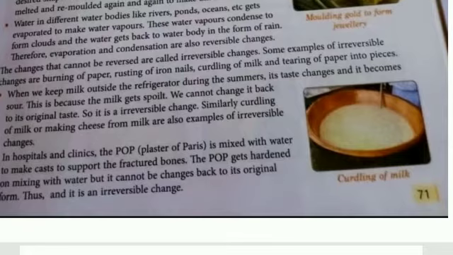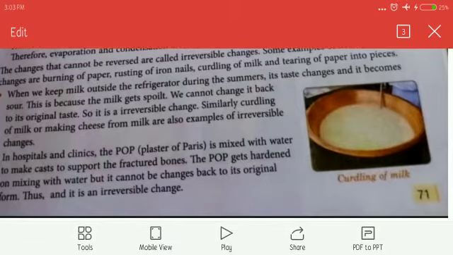In hospitals and clinics, you have seen somebody having plaster on their legs or hands. These plasters are made by POP, plaster of Paris, which is mixed with water to make a cast, a strong thing to support the fractured bone. This POP gets hardened on mixing with water and we cannot get back the original POP. So POP is an irreversible change.